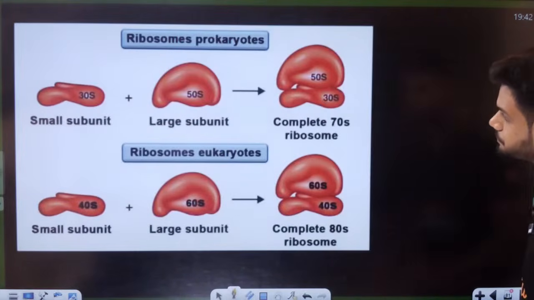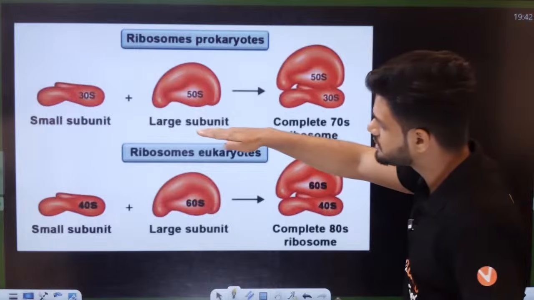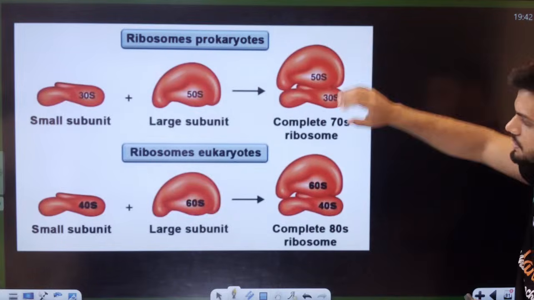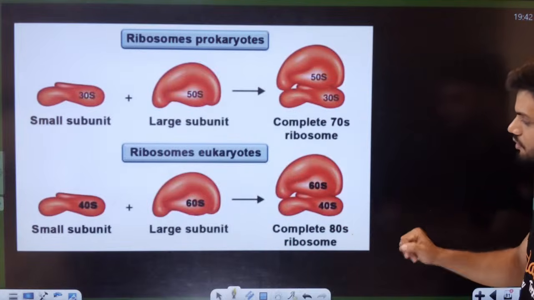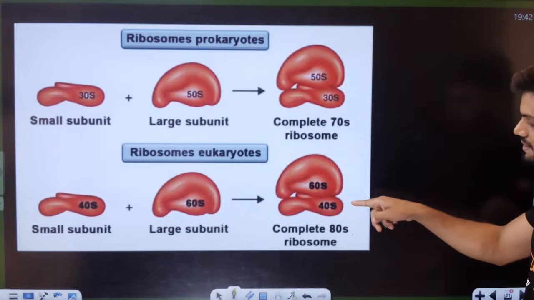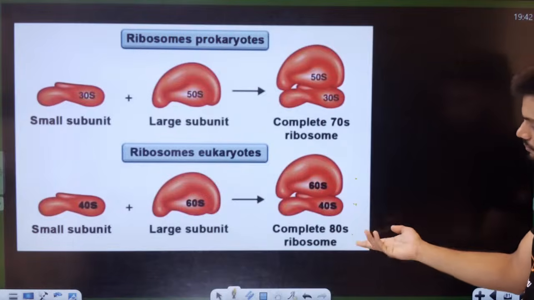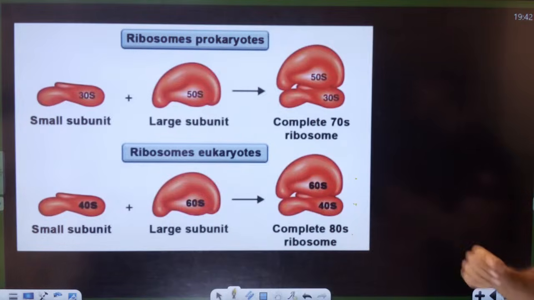So you can see here, small subunit, large subunit, complete structure in prokaryotes. Small subunit, large subunit in the case of your eukaryotes. 60 plus 40 is 100, but it is 80S because of the sedimentation coefficient.